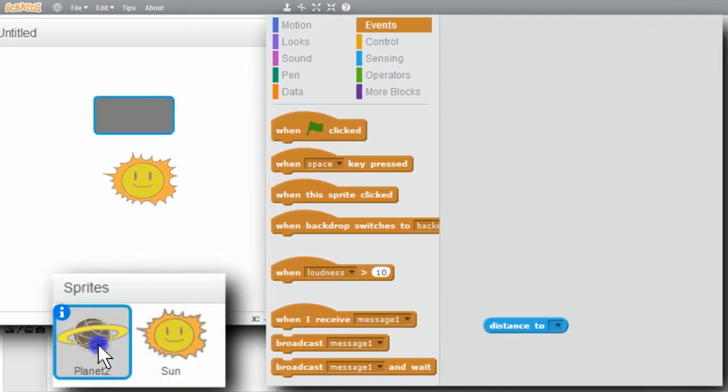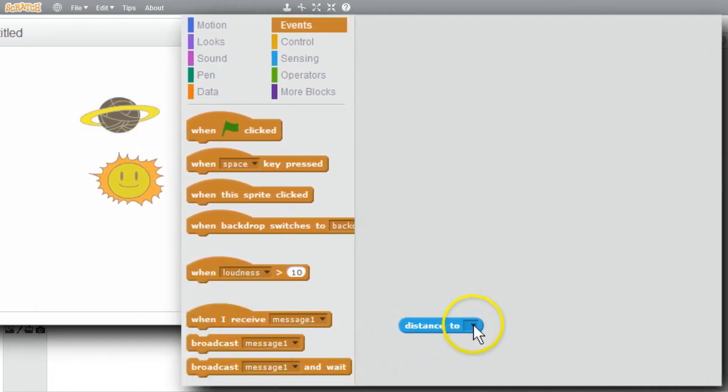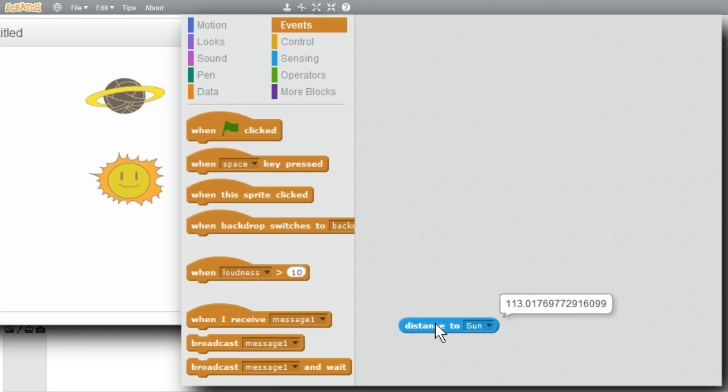I'll go to Planet 2 scripts. It can get the distance to the sun now. Sun. The distance is 87. I can make it a little farther away. Now the distance is 113.